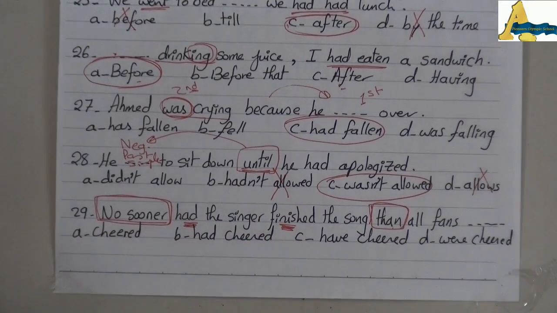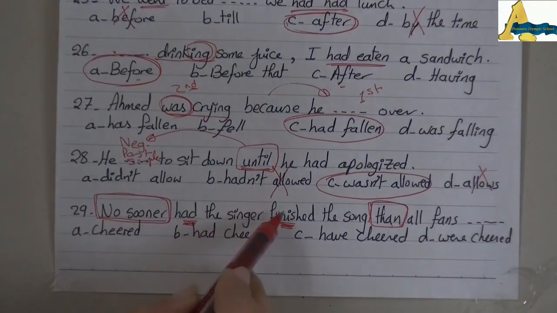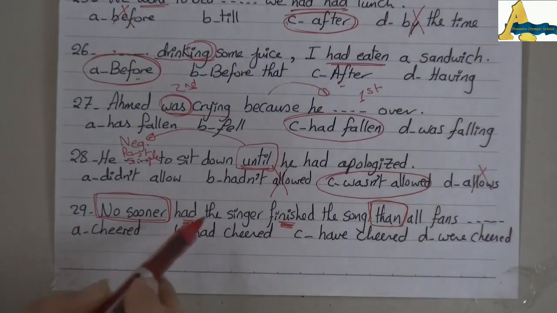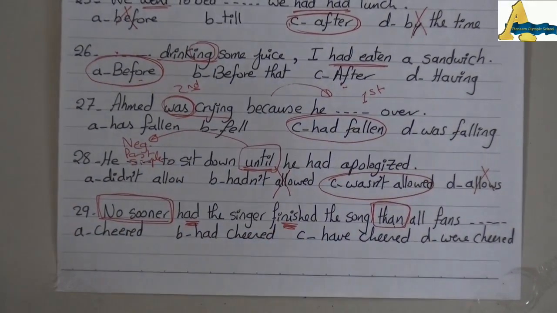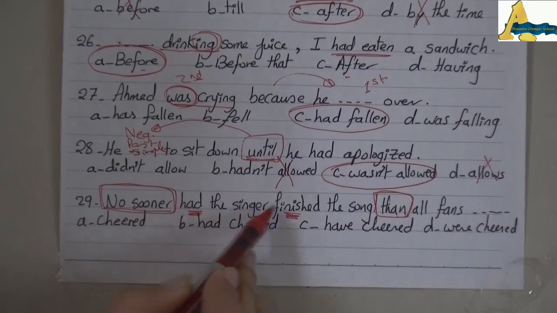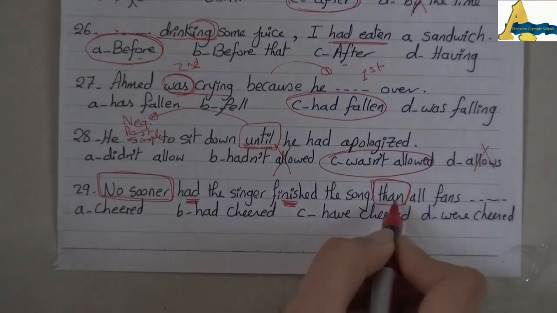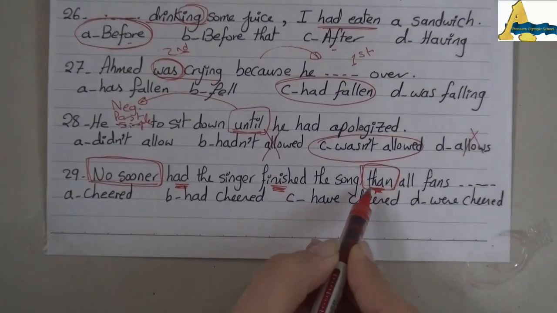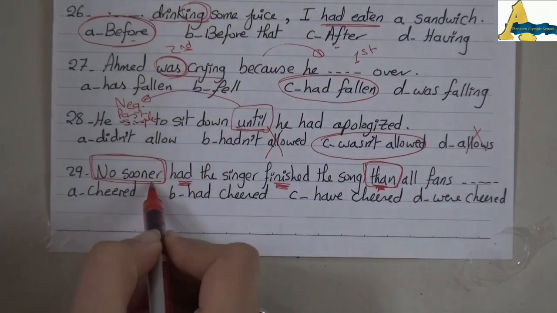But notice the inversion here. I say no sooner had, then the subject, and then the PP. And the second part of the conjunction is the word than. So I use than with no sooner.